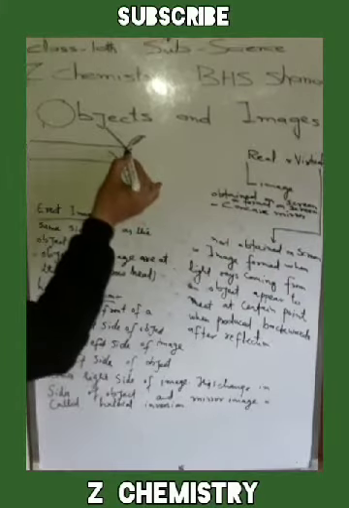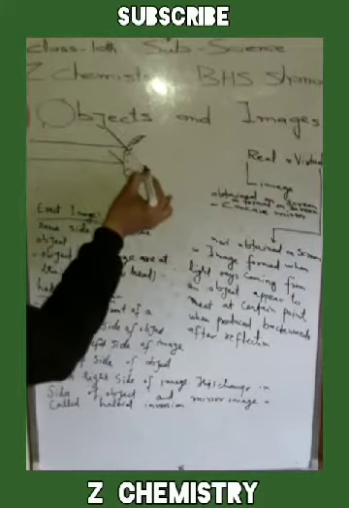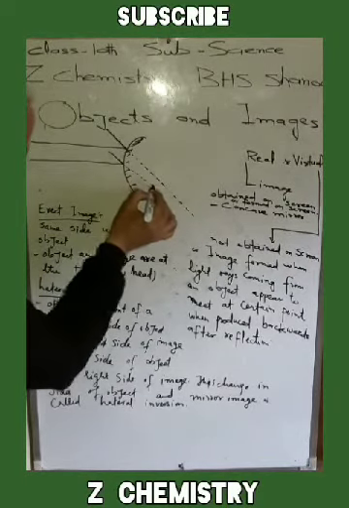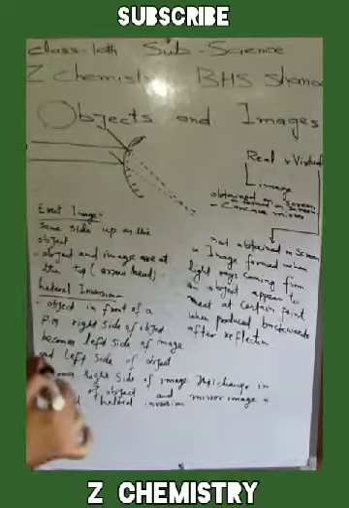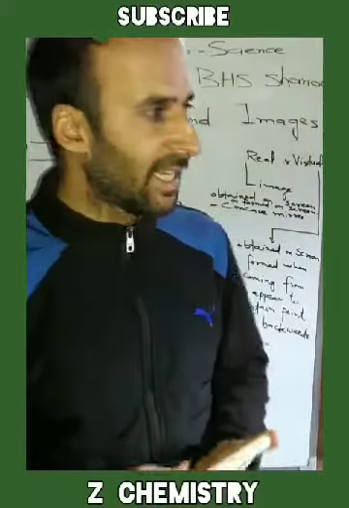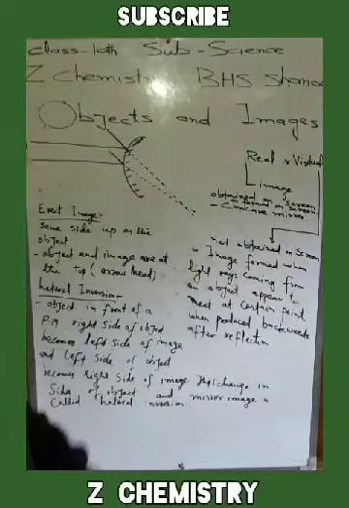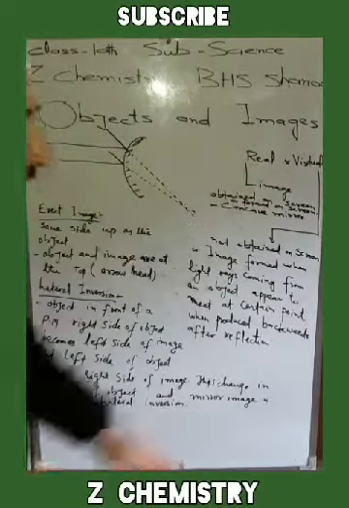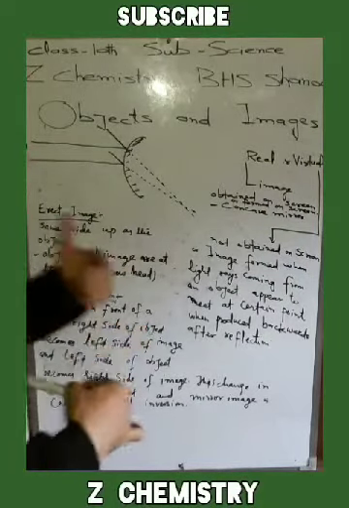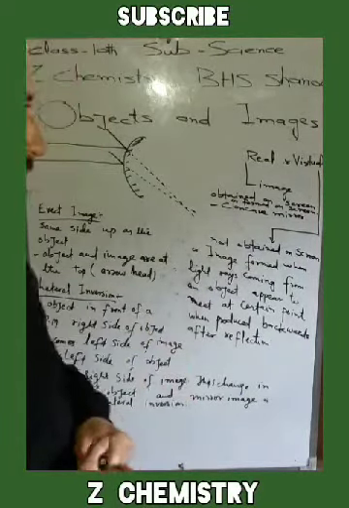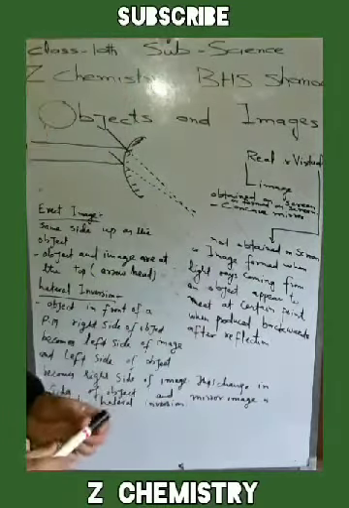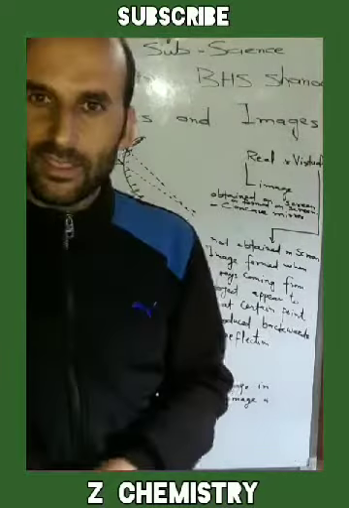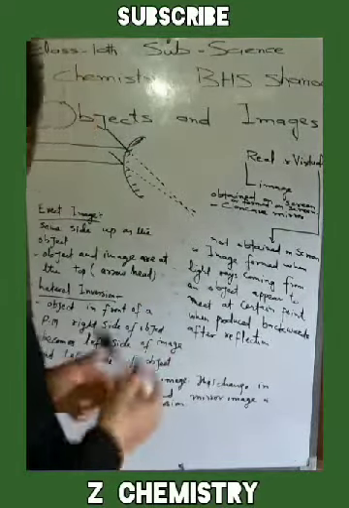When these reflected rays are extended in the backward direction, they appear to intersect at a point, and this point of intersection is the point of image. This particular image is called a virtual image, as this image cannot be obtained on the screen. The image formed when light rays coming from an object appear to meet at a certain point when produced backwards after reflection is called a virtual image.